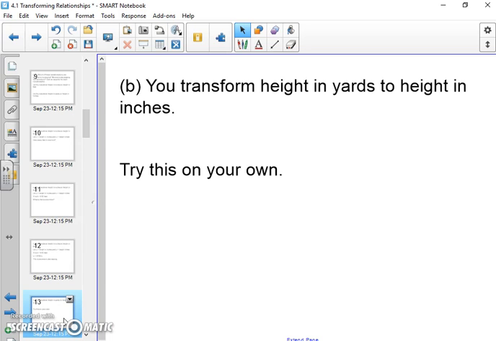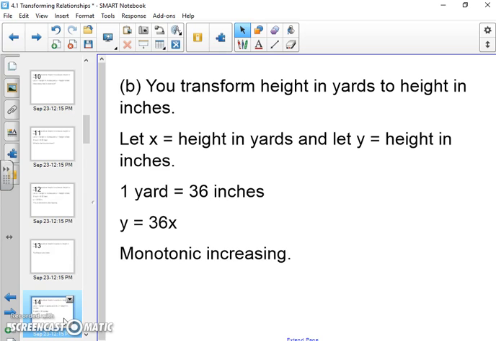So transforming height in yards to inches, again, let's define the variables. So let x represent height in yards and let y represent height in inches. We know that 1 yard is 36 inches, so if we're going to convert this, we have to multiply by 36 inches, and it's actually increasing right here. But again, these are linear transformations. These will not make your curved scatter plot more linear. These are just examples of monotonic increasing and decreasing.